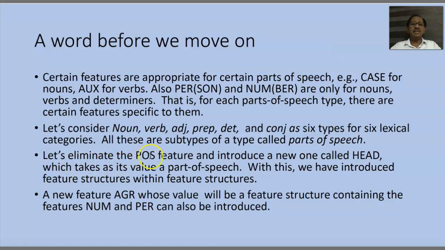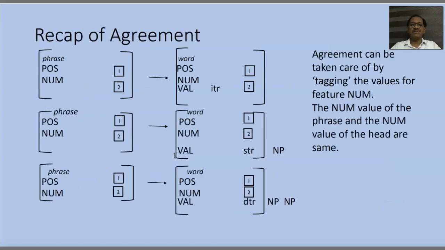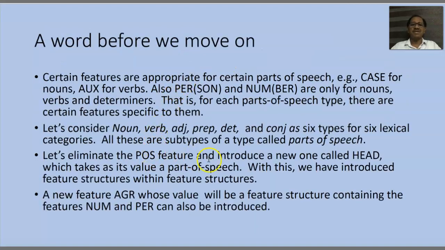Now let's eliminate the POS feature. Remember, we had a POS feature here. We will remove that POS feature and introduce a new feature called head. We call it the head feature, which takes as its value parts of speech, right? Is it clear? What we are saying is, we are removing POS as a feature, replacing that with a feature called head, and we use parts of speech as its value.